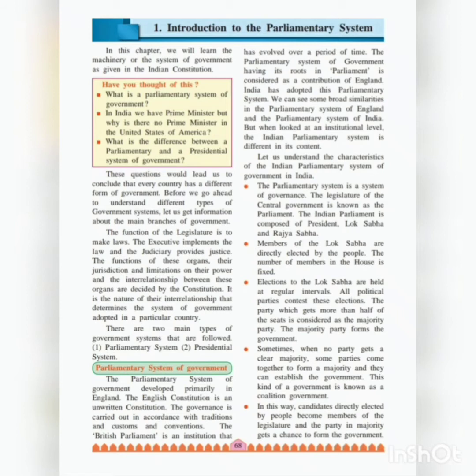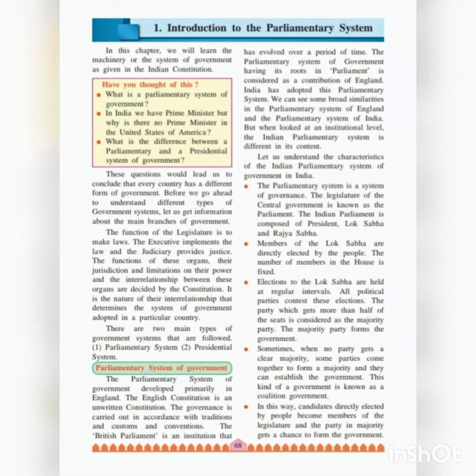So we will be studying some of the characters of the Indian parliamentary system. First, the parliamentary system is a system of governance, and the legislature of the central government is known as the parliament. The Indian parliament is composed of what? The President, Lok Sabha and Rajya Sabha. See, the members of the Lok Sabha are directly elected by the